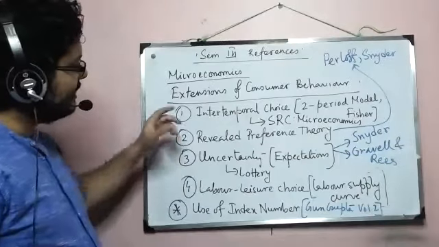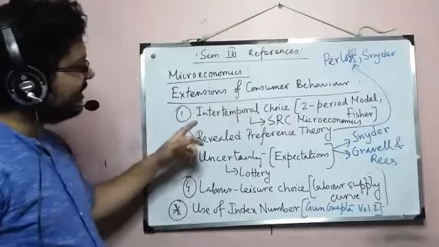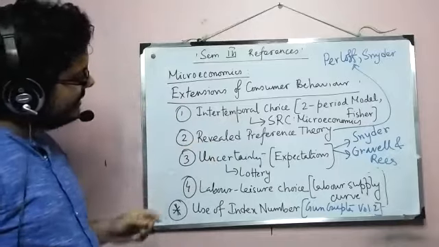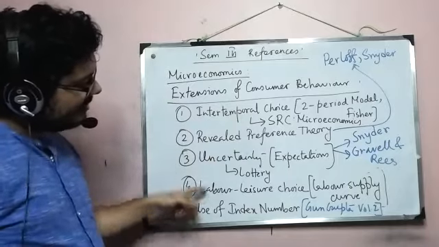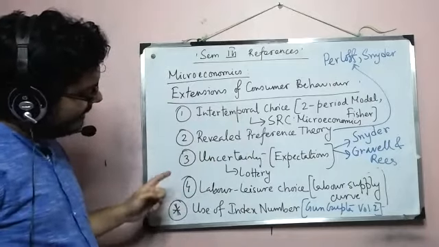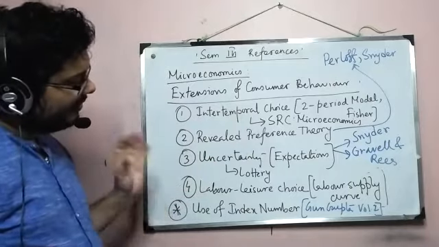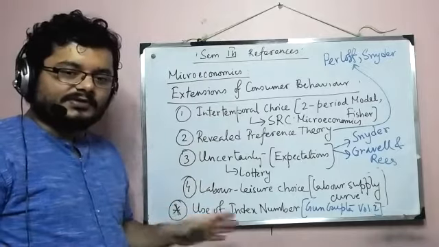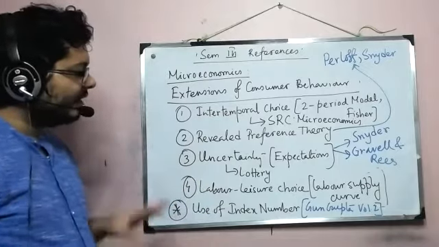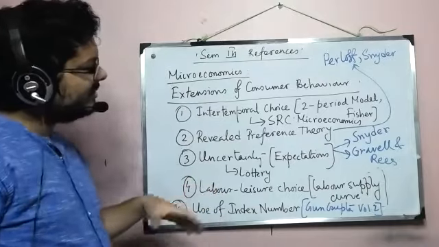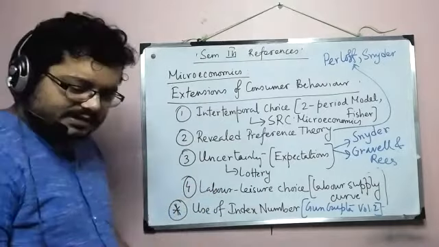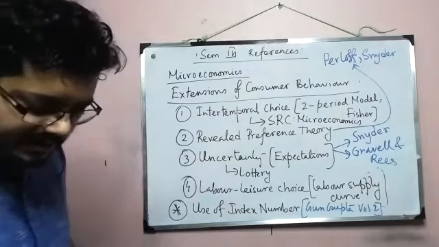I'll just say it again: intertemporal choice from SRC, revealed preference from Parloff and Snyder, uncertainty from Snyder and Gravelle and Rees, labor-leisure choice from Parloff, and index number from Gupta, volume 2, Fundamentals of Statistics, which is a pure stat book. Okay, we'll talk a bit about statistics also but that's in the section of statistics. Okay, so then comes